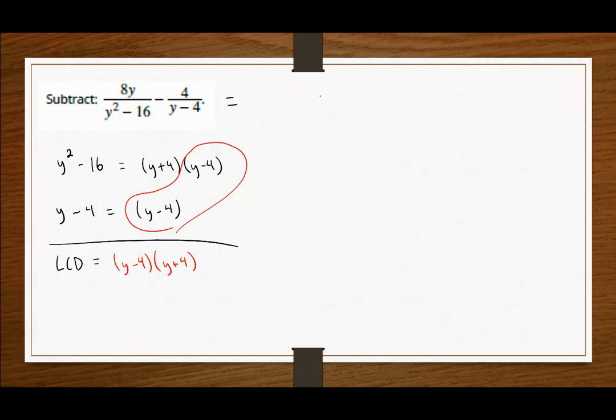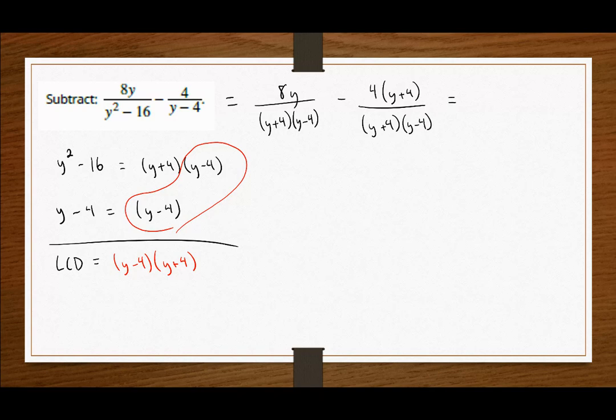An equivalent way we could state this is 8y over y plus 4, y minus 4. And for my second term, the denominator already has a y minus 4, so we need to introduce y plus 4 to get the LCD value that we need. So now I can add these together, and of course the denominator should stay the same. Y plus 4, y minus 4.